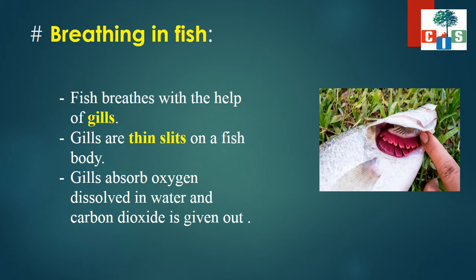Now let's see how breathing takes place in the fish. Okay, scholars, how do we breathe? Yes, for breathing, we have the lungs. We take in air with the help of our nose or nostrils, and from the nostrils, through the windpipe, the air reaches our lungs, fine, where oxygen is absorbed and carbon dioxide is removed from the body. Okay, this is the breathing mechanism in our body, and we have lungs for it.